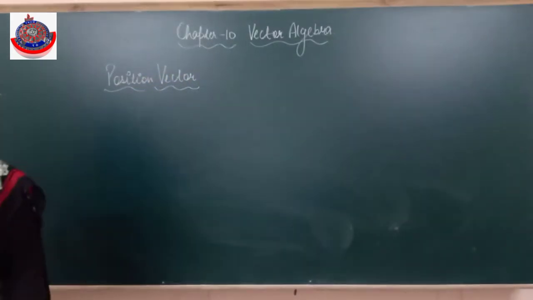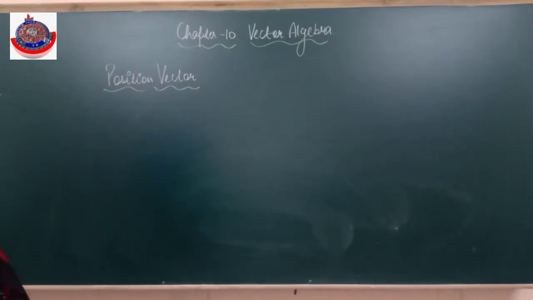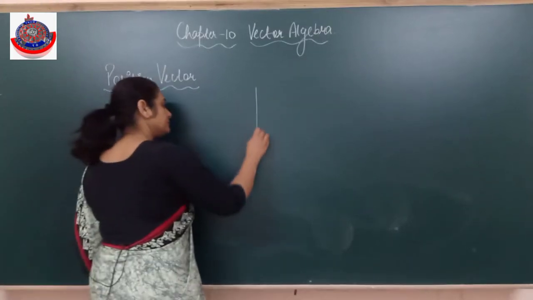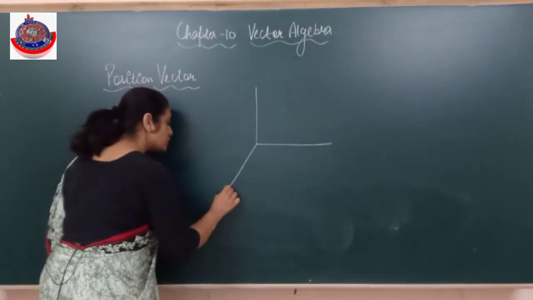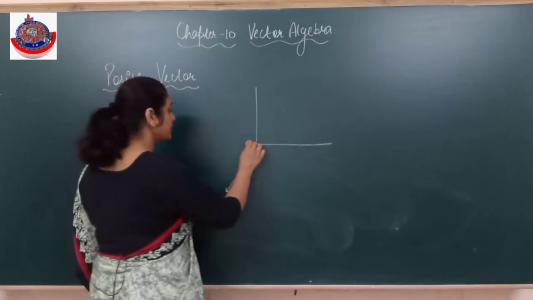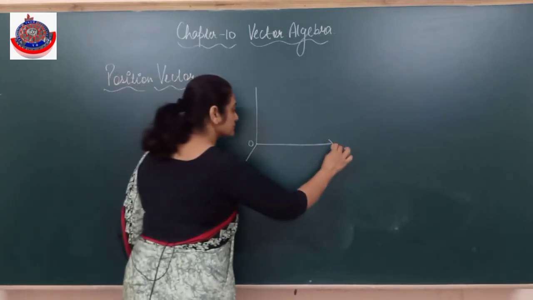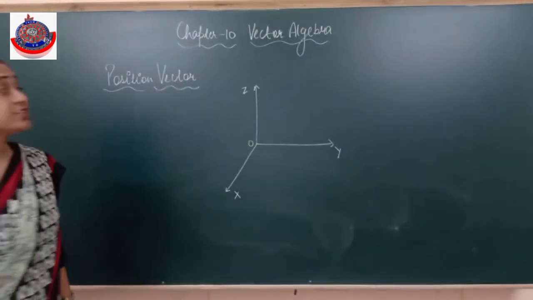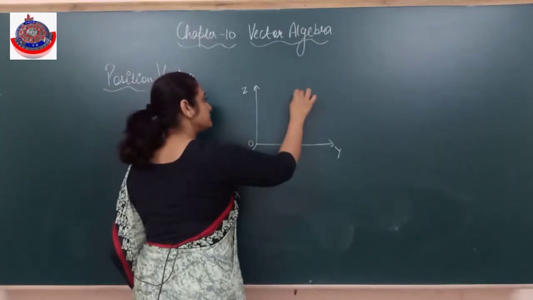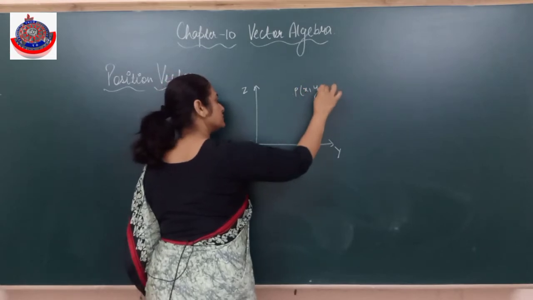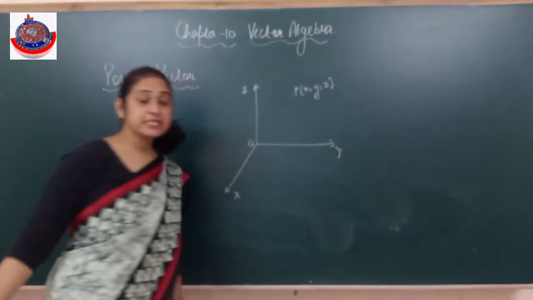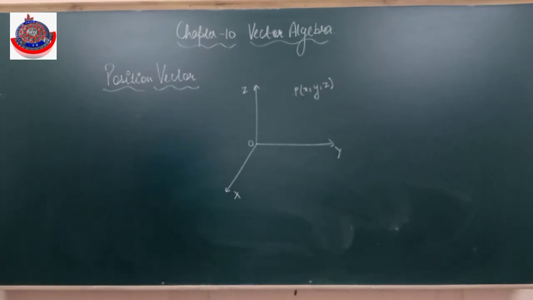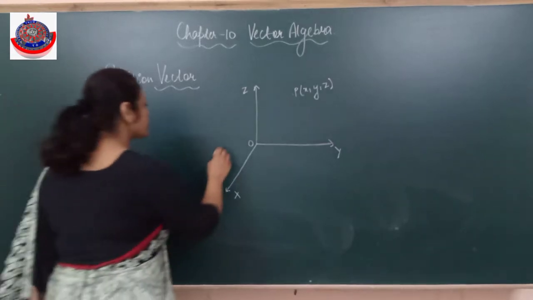If I talk about position vector, because we will be dealing in three-dimensional geometry only, consider a point P in a space with the coordinates x, y, z, and the origin is O.